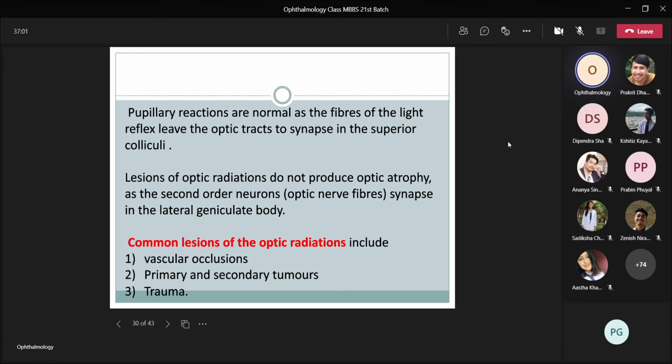Pupillary reactions are normal as the fibers of the light reflex leave the optic tract to synapse in the superior colliculus. Lesions of optic radiations do not produce optic atrophy as the second order neurons synapse in the lateral geniculate body. And the common lesions of these optic radiations include vascular occlusion, primary and secondary tumors, and trauma.